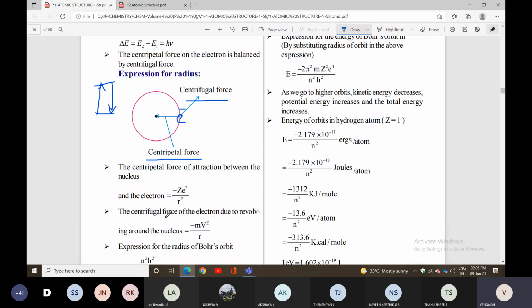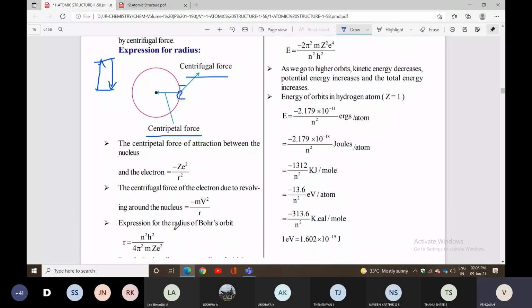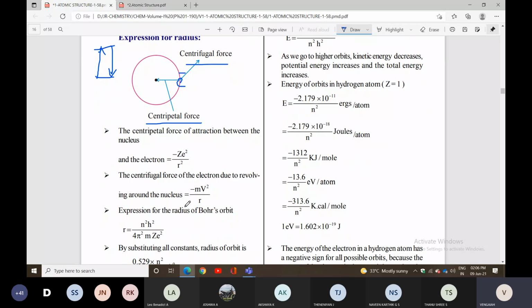The centrifugal force is given as mv square by R. Centrifugal force is mv square by R, and centripetal force is minus ZE square by R. No doubt? Yes. These two points alone you can remember. Very, very important: one is the centripetal force, next one is the centrifugal force.